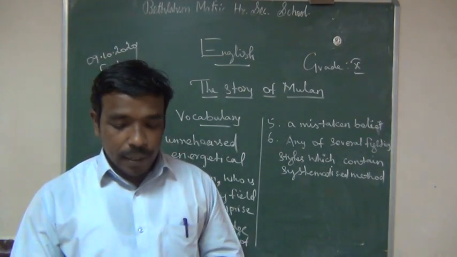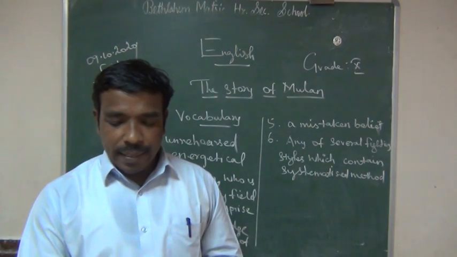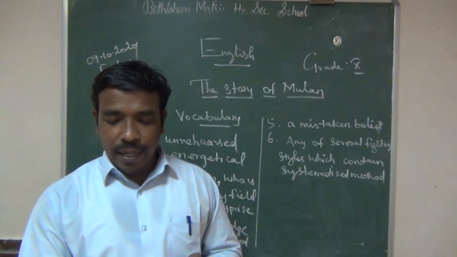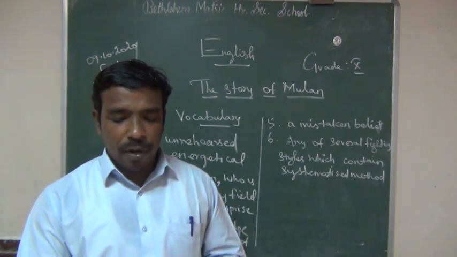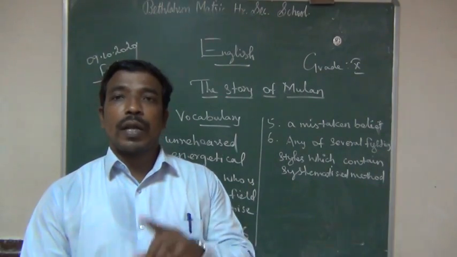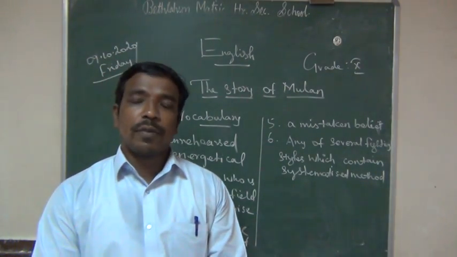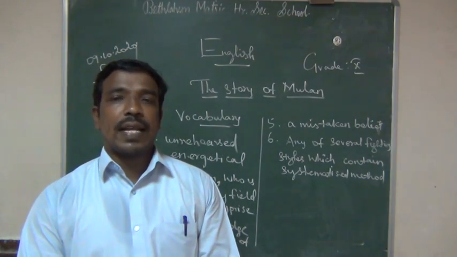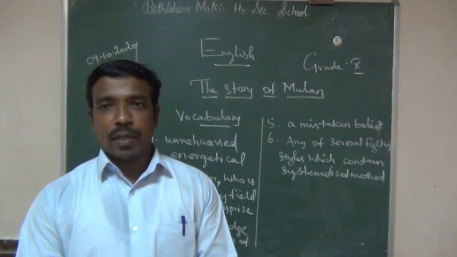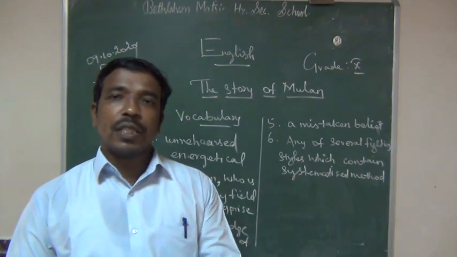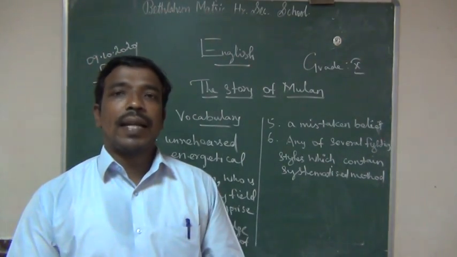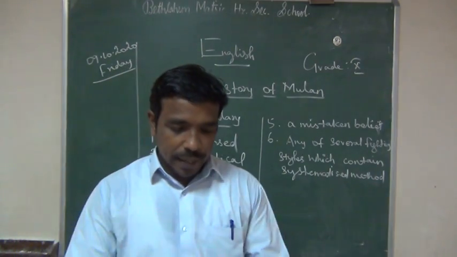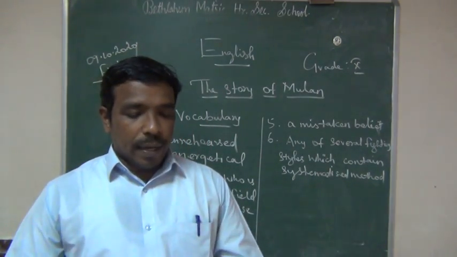See, in the ballad, Hua Mulan, disguised as a man, takes her aged father's place in the army. Mulan fought for 12 years and gained high merit, but she refused any reward and returned to her hometown. She just worked for her country for 12 years and came out without getting any reward. She retired from that place. Have you understood? From this story we are going to see the details of the story of Mulan. All of you take page number 88.